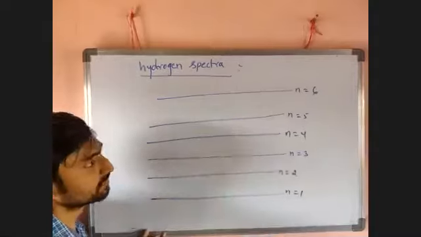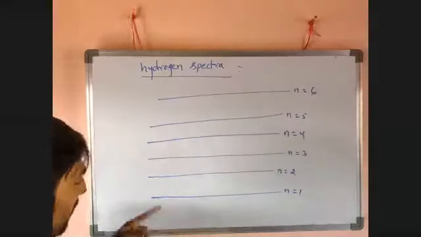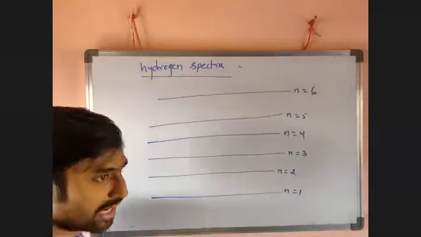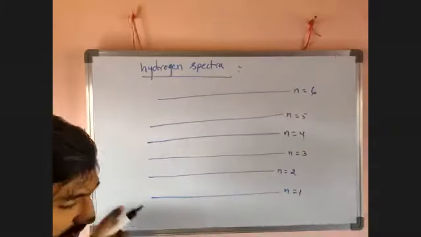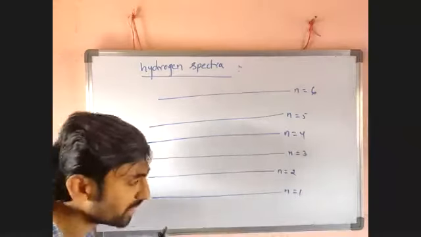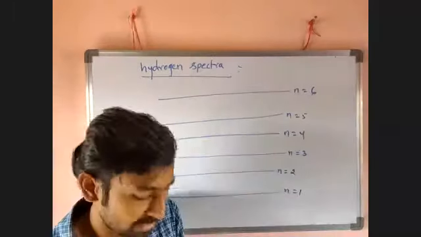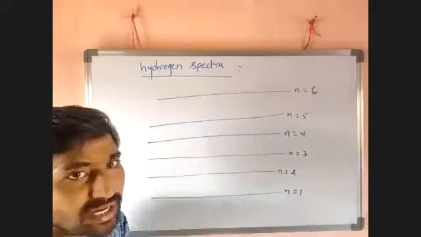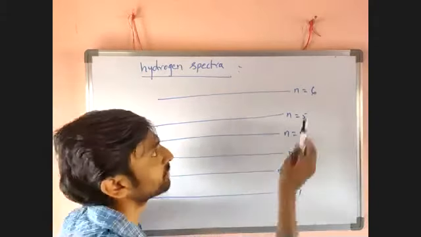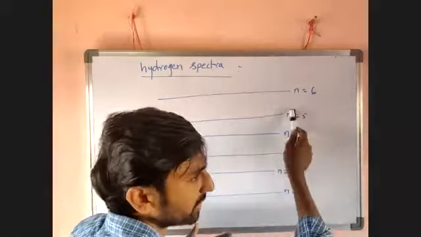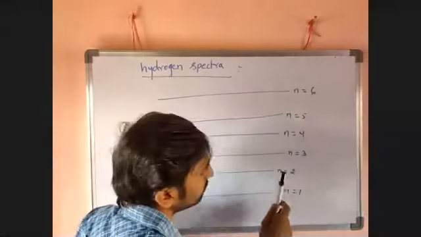So when that hydrogen atom gets energy, the electron can jump from a lower energy level to a higher energy level. I told you that a higher energy level is highly unstable and the electron returns back to the lower energy level. But here a very important thing is this: if the electron goes into n equal to 6, I mean the electron is excited into the 6th orbit, then after a certain time it can return to the ground state. From the sixth, where can it return? That is the important point. It can return to fifth, fourth, third, second, or first.